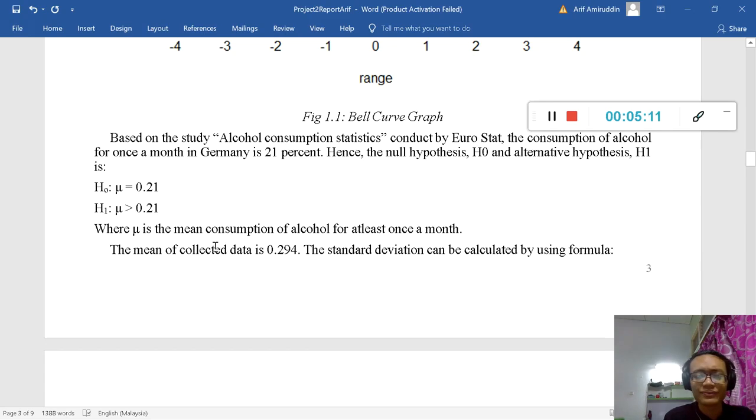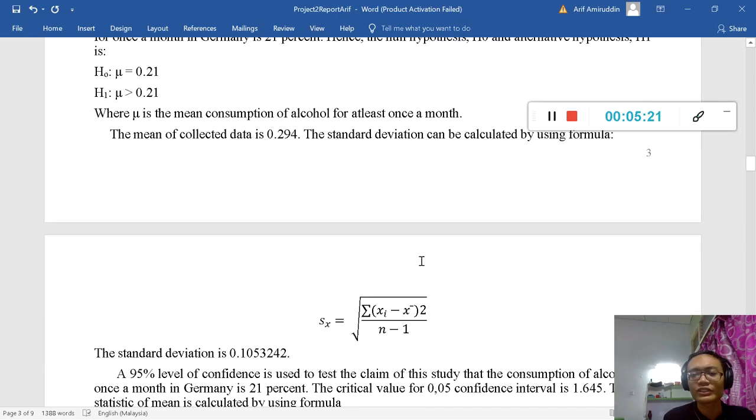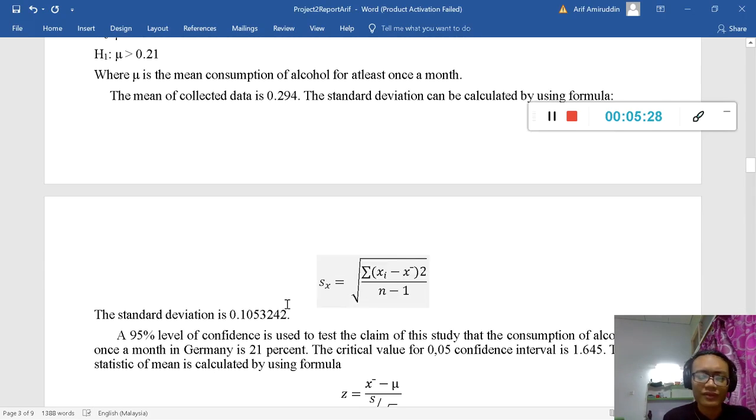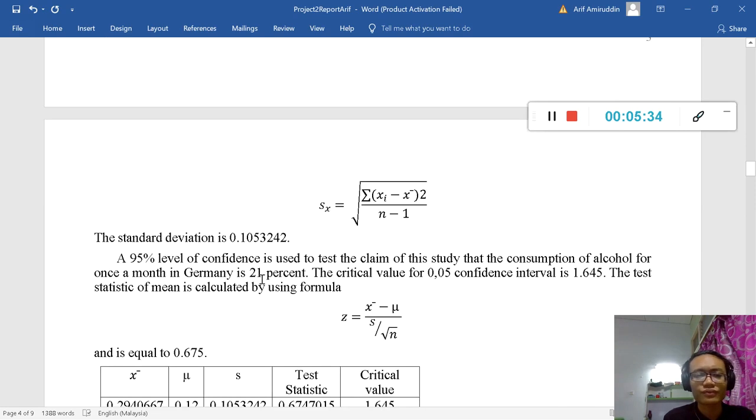This is the mean of the data collected, which in our data is 0.294. The standard deviation can be calculated using the usual formula, and this is the answer for the standard deviation: 0.10534242.